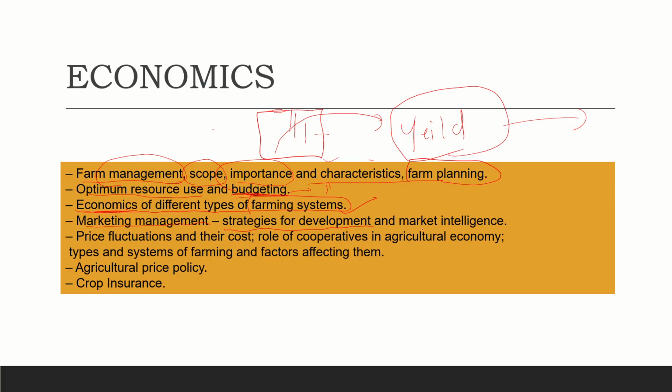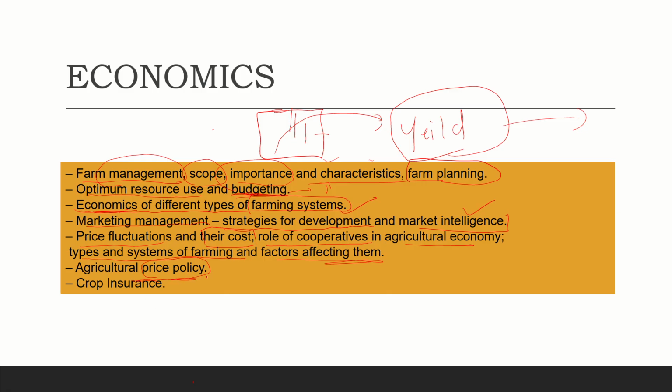So after we get the produce, we need to market that. So what are the strategies for development and market intelligence? So totally about the market we study here. And price fluctuations are very common, we see in newspapers every day the produce and what is their cost. This cost keeps changing. And what is the role of cooperatives in agriculture economy, who are middlemen, and types and systems of farming and factors affecting them is also some type of farming system.